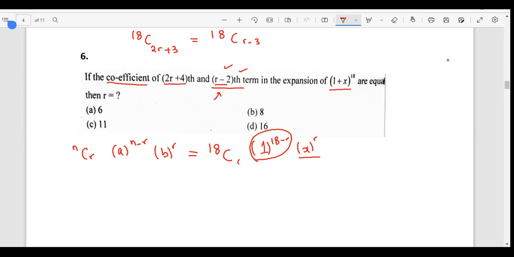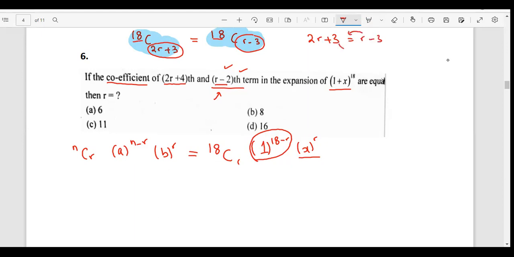Now, I need to understand it very, very easily. This thing is equal to this thing. What does it imply? This number is the same, this number is the same, then we have C. It means this is equal to this basically. Okay, only then will both be exactly equal. So now I know that 2R plus 3 is equal to R minus 3.